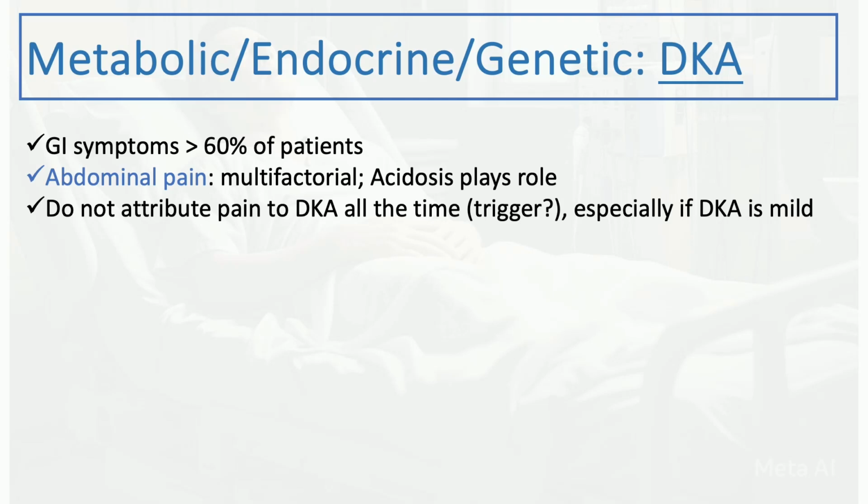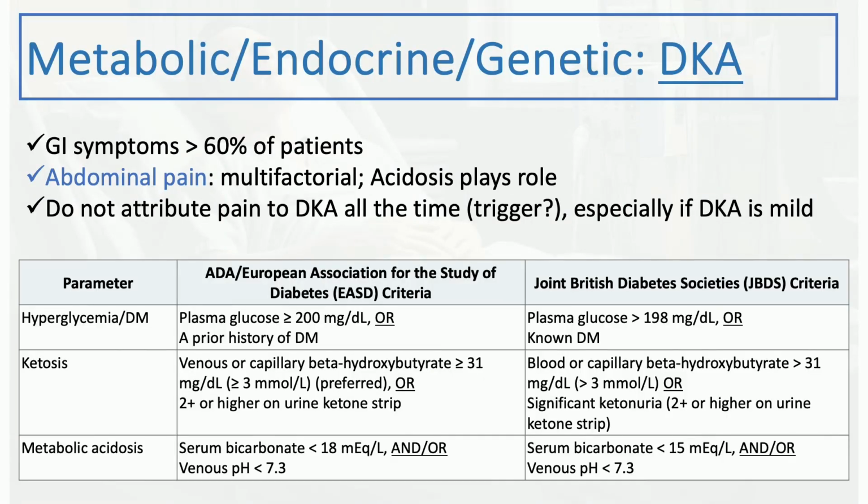Sometimes, especially if the DKA is mild, but the patient is having a lot of abdominal pain, think of another cause of both the abdominal pain and the DKA. Basically, another pathology happening inside the abdomen, like pancreatitis or any other inflammation or infection that triggers the DKA in diabetic patients. So don't always attribute abdominal pain that is from the DKA and ignore looking for a trigger inside the abdomen.